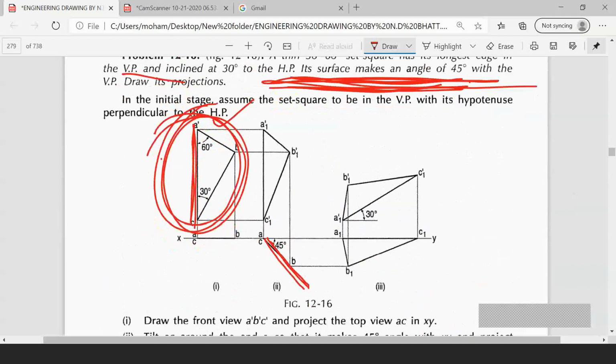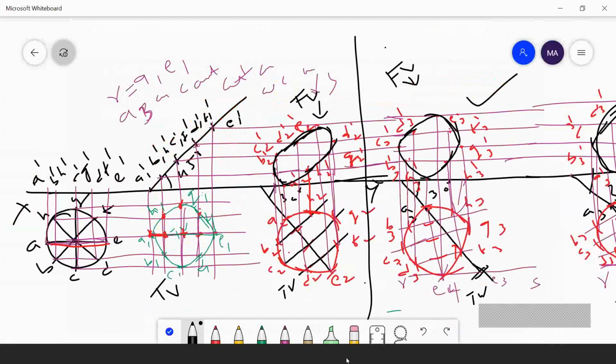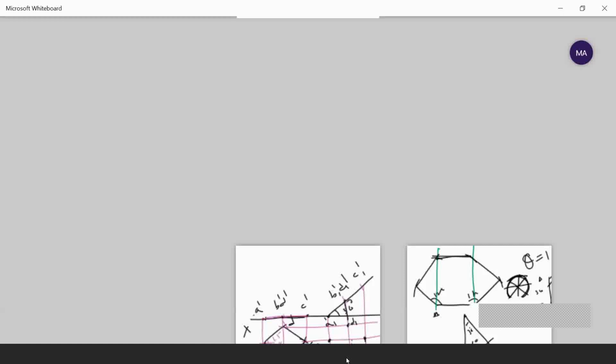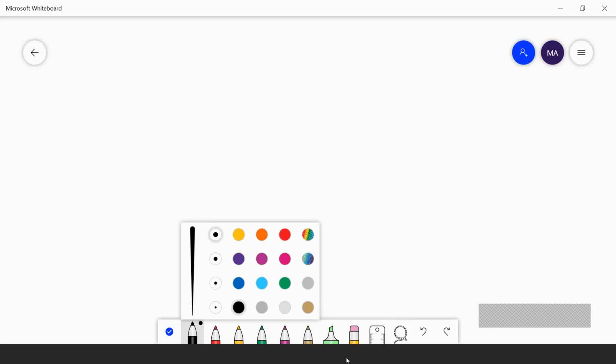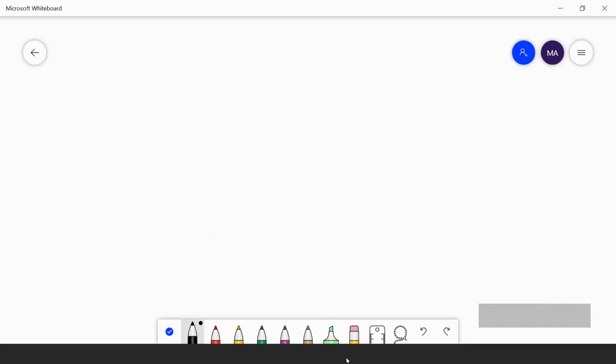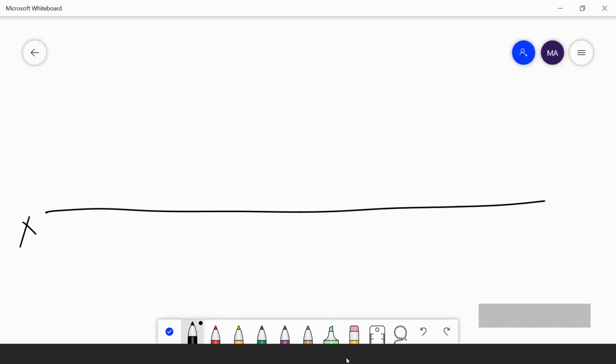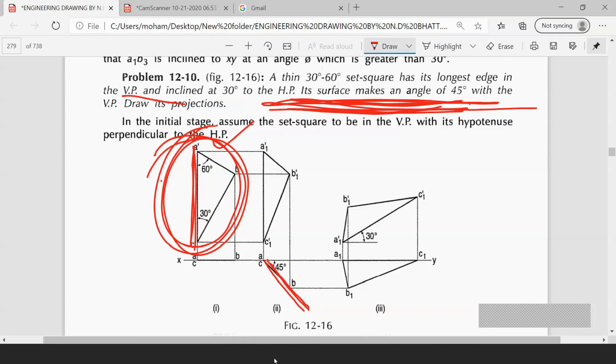So I am drawing this diagram. Here he has given a set square, 30 degrees and 60 degrees. So I am taking the reference line XY here. I am drawing the set square with its two inclinations, 30 degrees and 60 degrees.